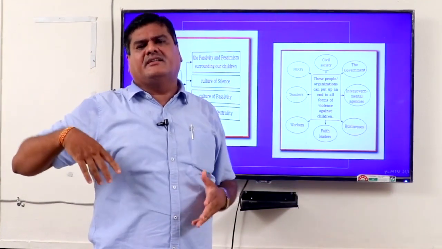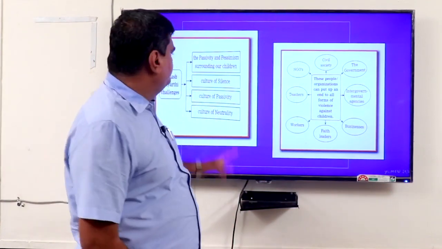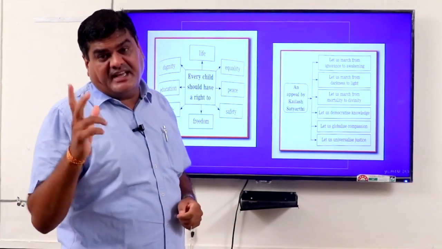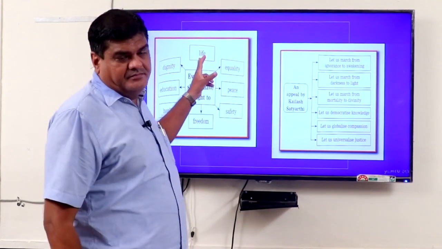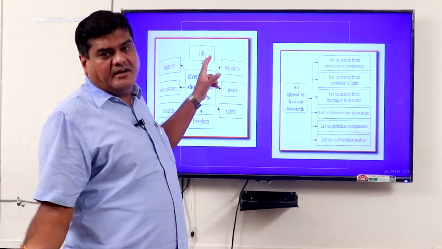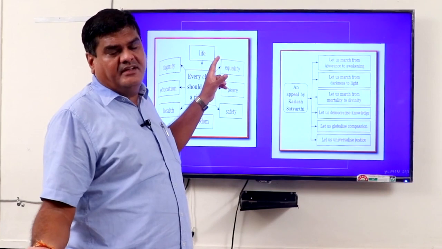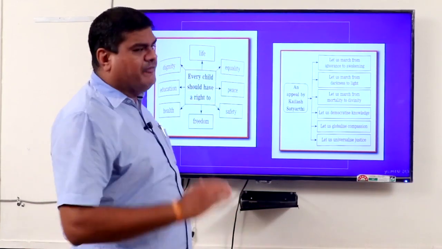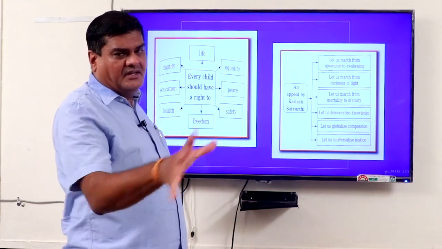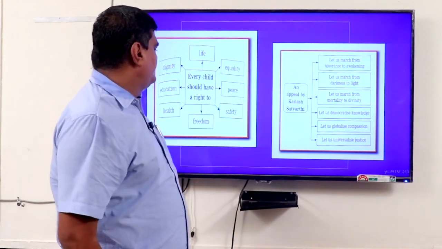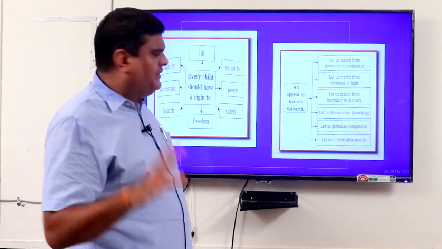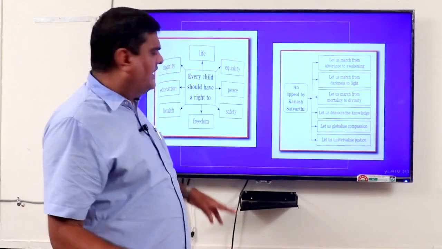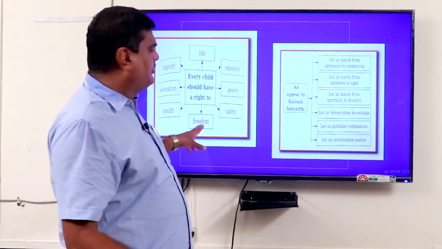Thousands of NGOs are working for this. Next, every child should have a right to life, which means what a schoolboy is living, we also want the same situation for the labor class. Equality: there should not be a difference in proportion. Peace: everybody should live in peace. Safety measures should be provided to each and every child. Freedom should be given to everyone.